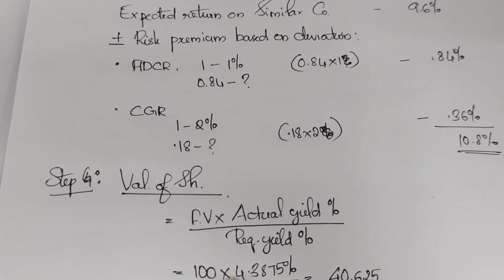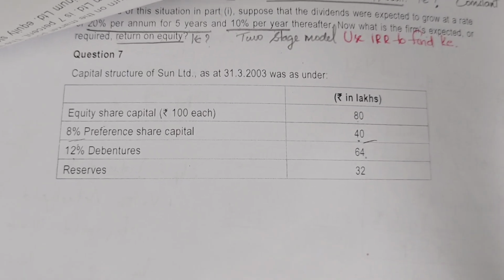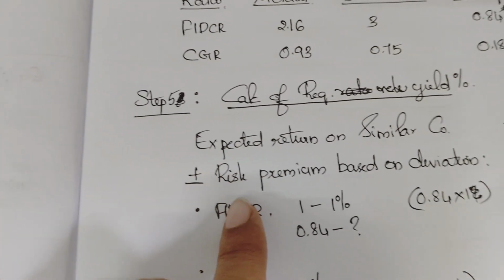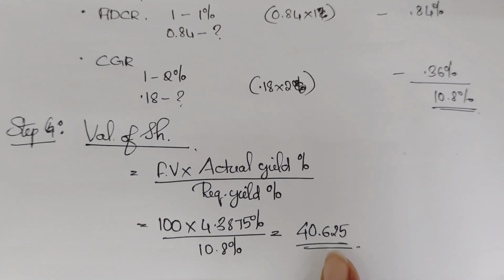Now value of share is face value into actual yield divided by required yield. Face value is 100 into actual yield percentage we calculated, 4.3875 percentage, divided by required yield, it is 10.8 percentage. So value of share is 40.625.